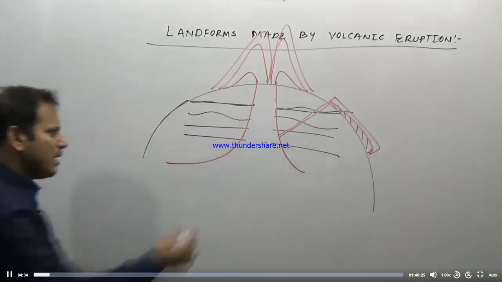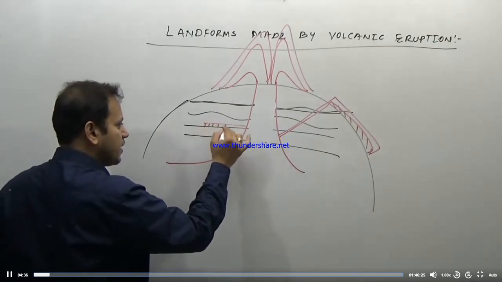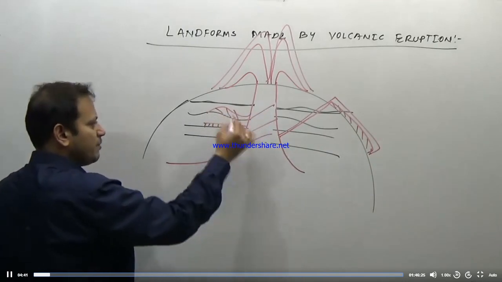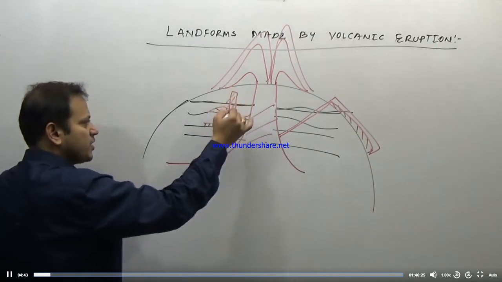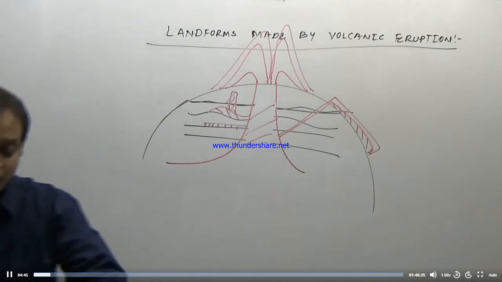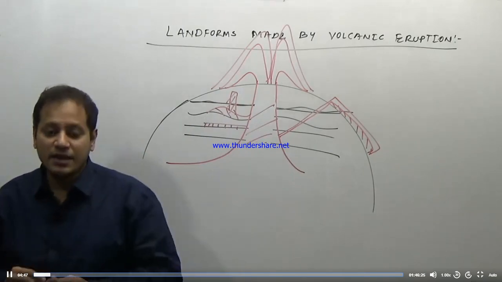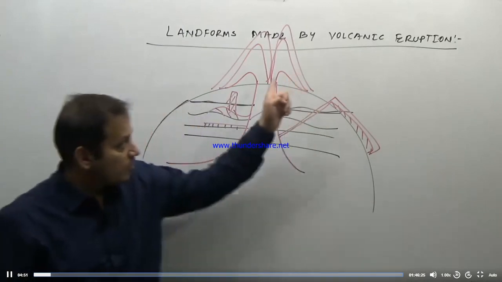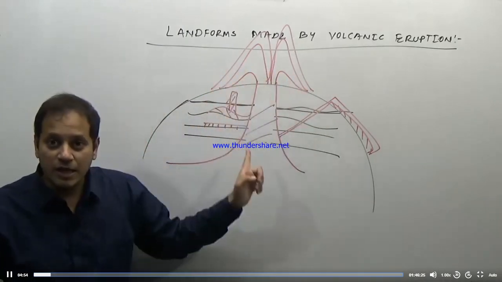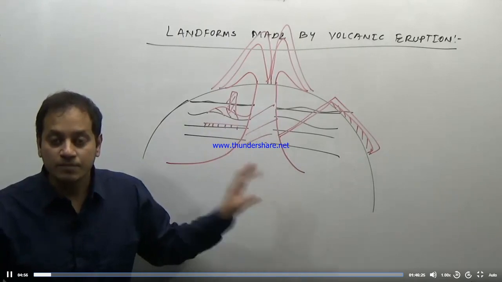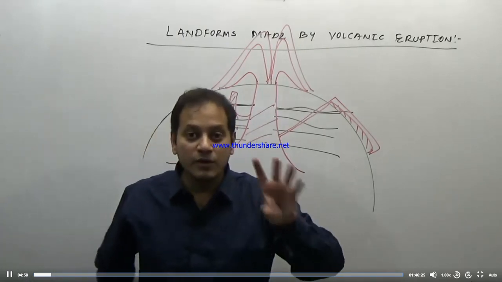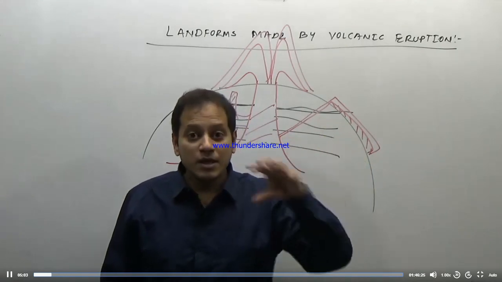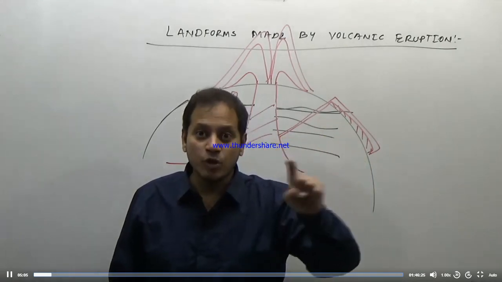Or sometimes the magma may solidify inside the surface of the earth in different forms. It may take a lens shape, a perpendicular shape, or different shapes. This is just a general idea. So the volcanic landforms can be formed outside the surface of the earth, or they can be formed inside the surface of the earth. When a volcano cannot reach the surface of the earth, maybe because it is not that fluid, it is more viscous.